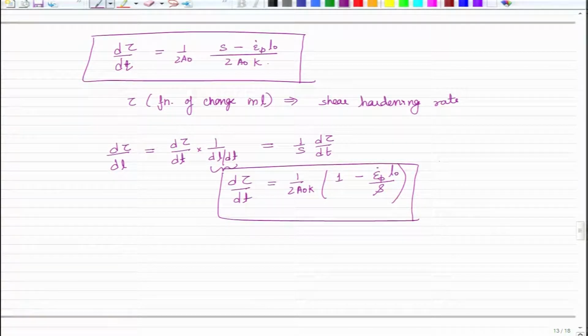So, if it were a usual equation, then what you would get is that d tau by dt is changing uniformly or monotonically.